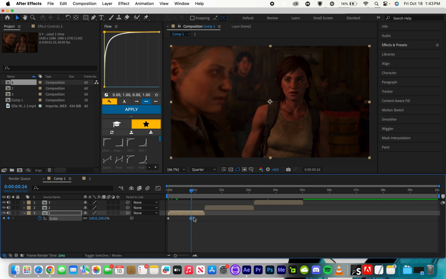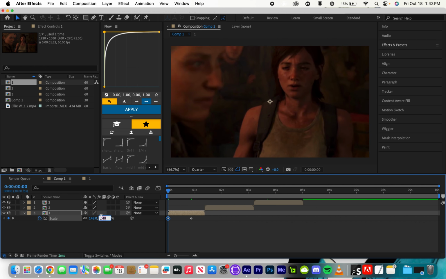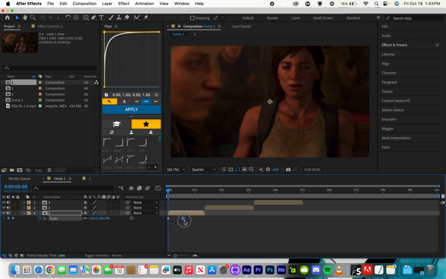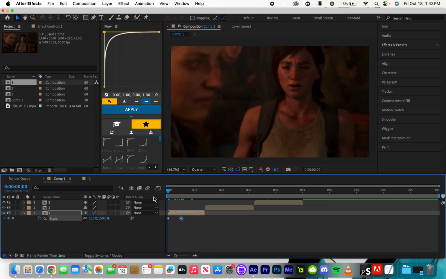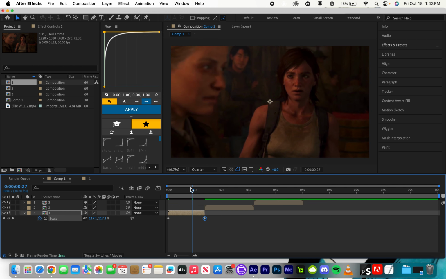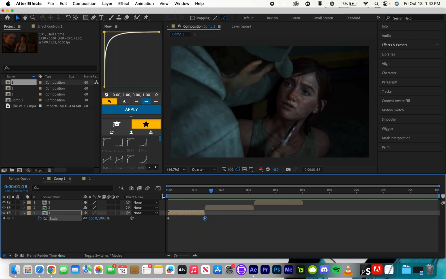Click it and it will add a keyframe. You can add as many keyframes as you like. Let's say this is your transition, you're doing a zoom out, so we're going to go from 150 to 100. If you adjust these, it will go slower or faster. Let's take a look. And if you zoom it back out, move it back out, it will go slower.